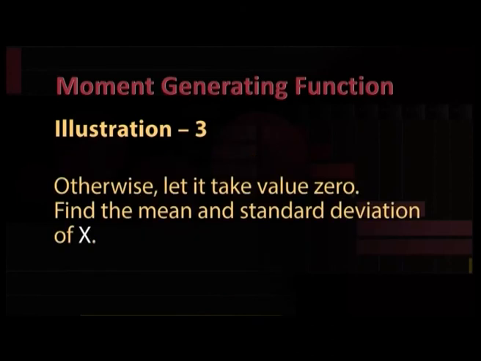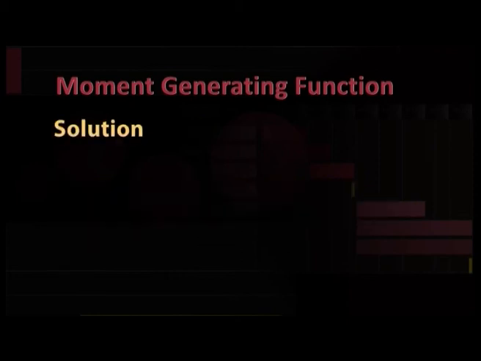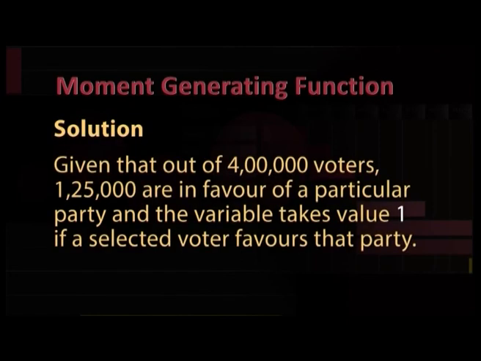Otherwise, let it take value 0. Find the mean and standard deviation of x. Solution. Given that out of 4 lakh voters, 1,25,000 are in favor of a particular party, and the variable takes value 1 if a selected voter favors that party.